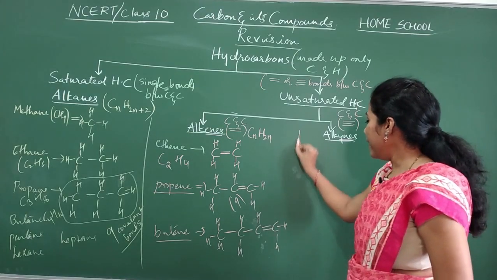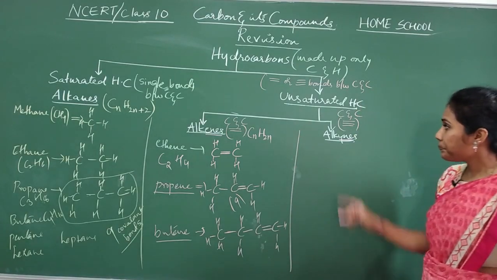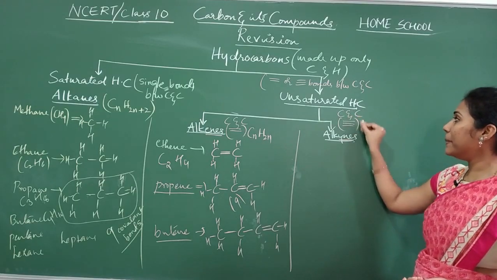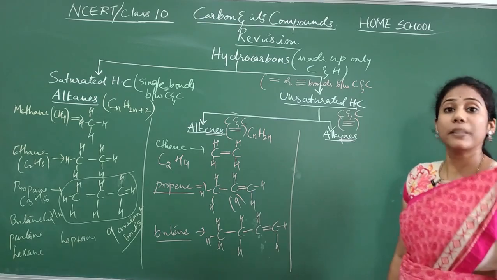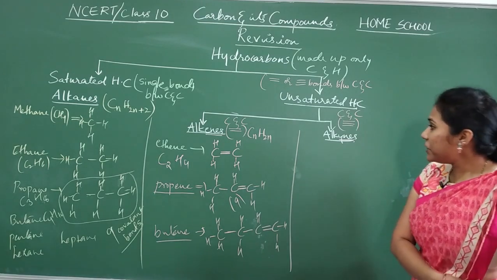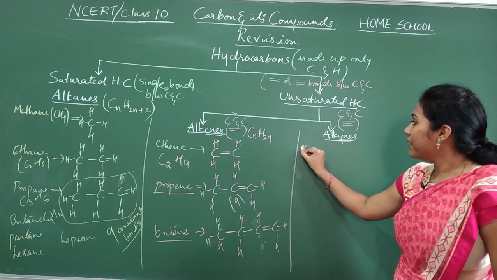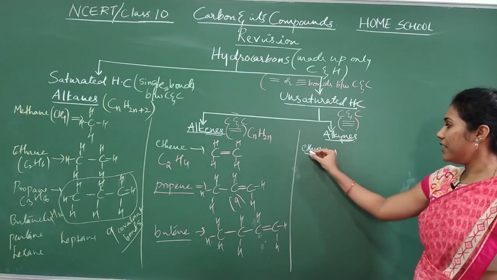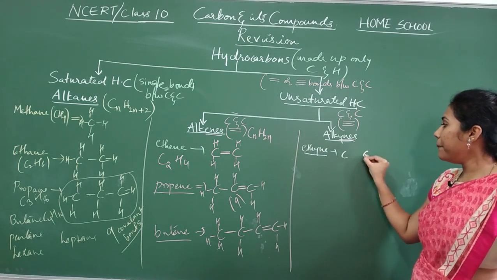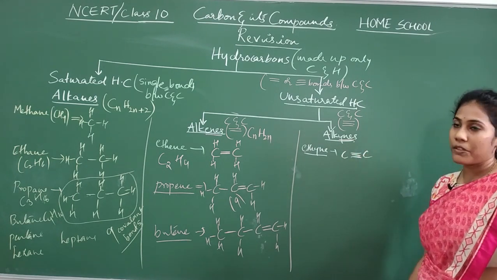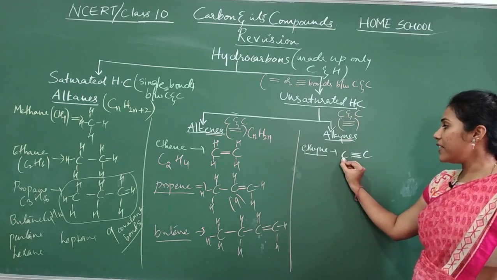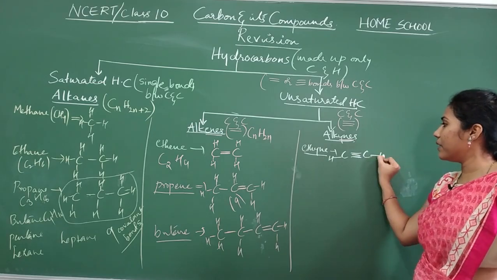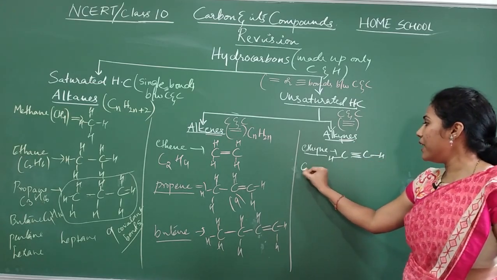And now coming to alkynes. Here between carbon and carbon you will observe a triple bond. And which is the first member of alkyne? Ethyne is the first member of alkyne. How do you write its structure? Eth in the sense 2 carbon atoms, and between them you will indicate a triple bond. So now how many bonds are required for this carbon? Only 1, because already 3 are there. Yes or no? So 1 bond here, 1 bond here. So this is ethyne.